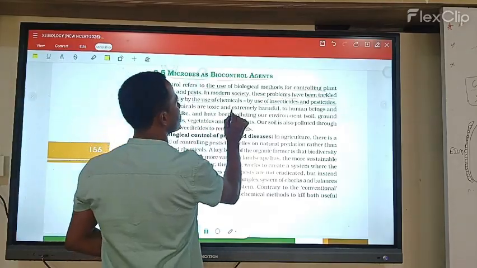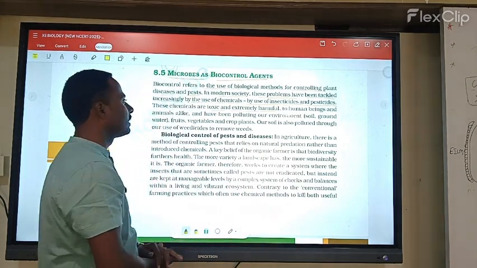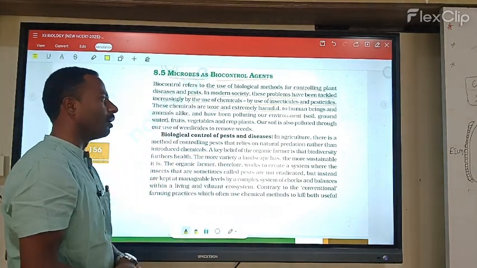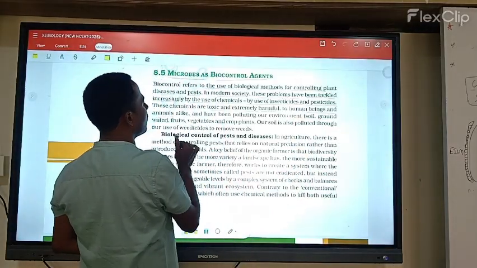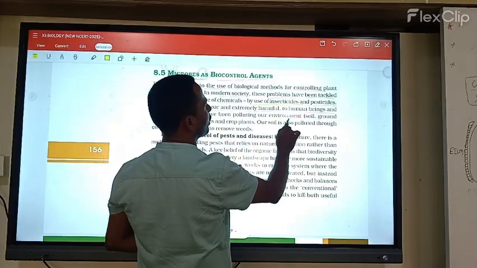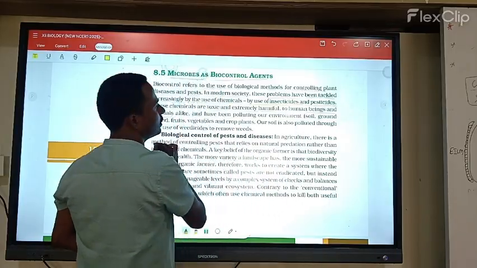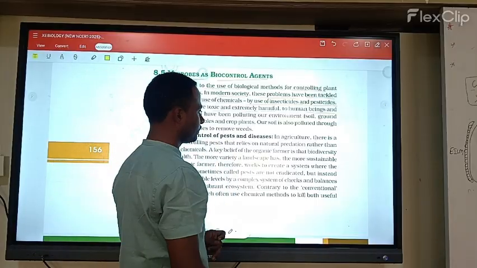These chemical toxins are extremely harmful. They are toxic and harmful to human beings and animals alike, and they pollute our environment, soil and groundwater, fruits, vegetables and crop plants.